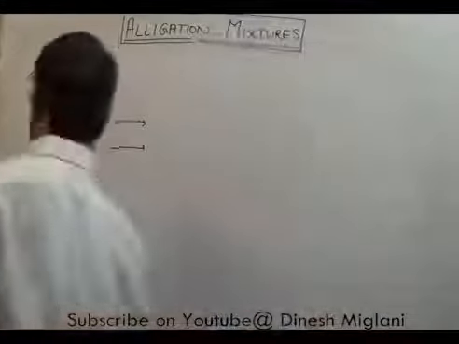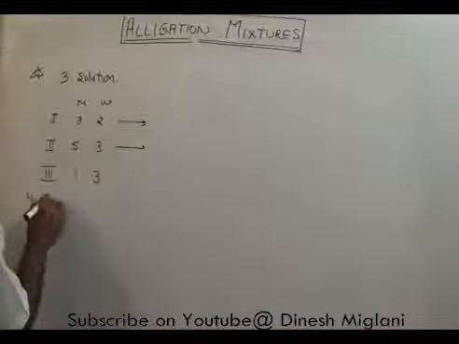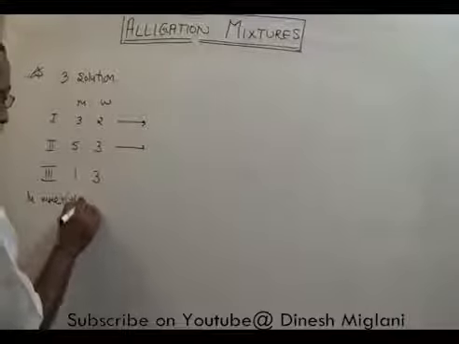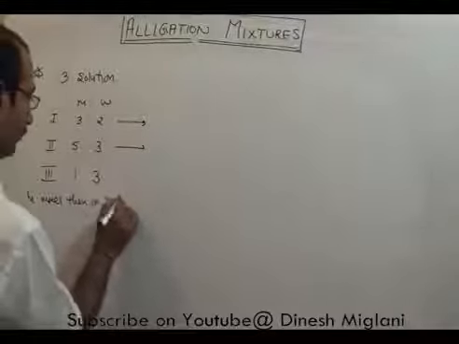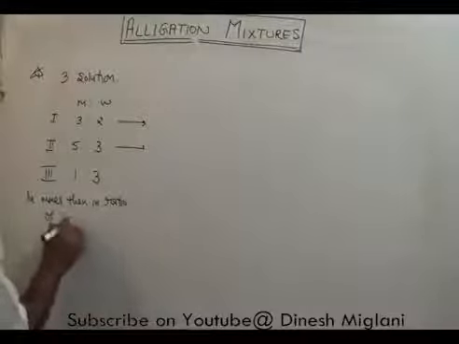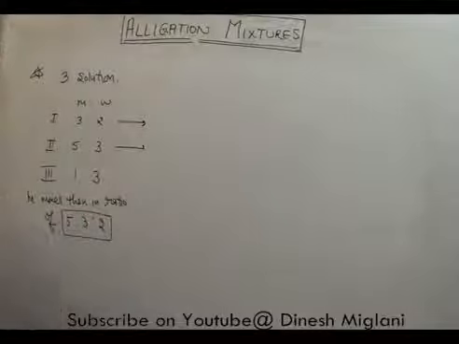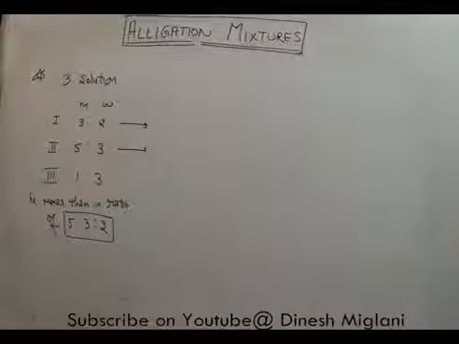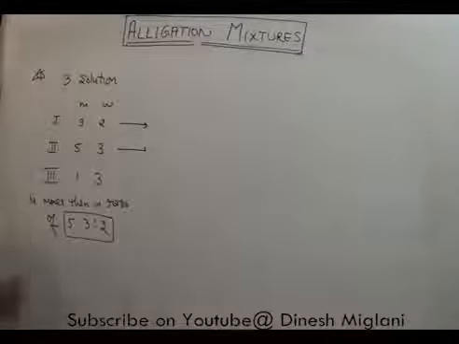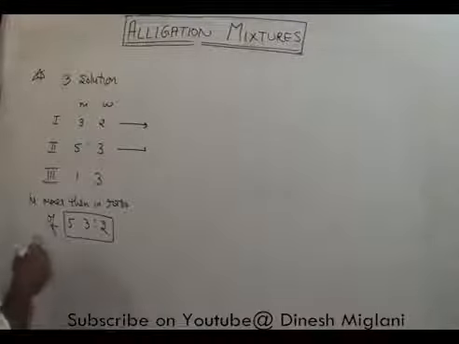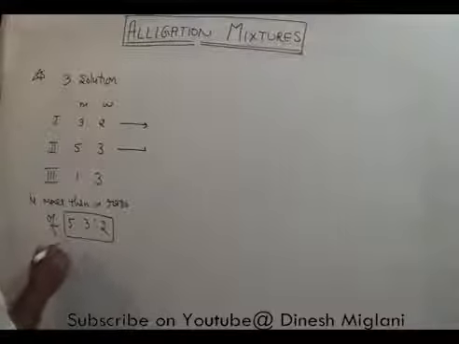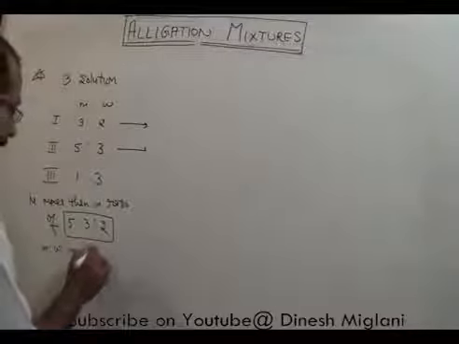It is given that he mixes the 3 solutions in the ratio of 5:3:2. We have to find out what is the ratio of milk and water in the mixture.